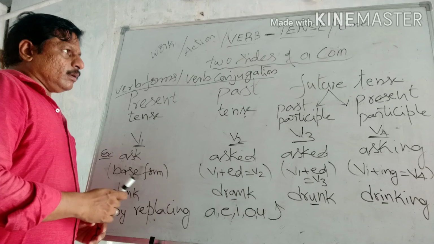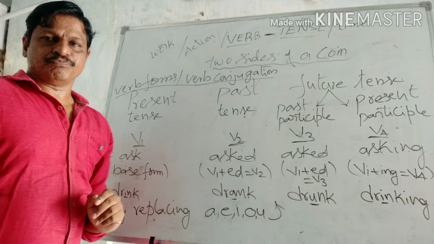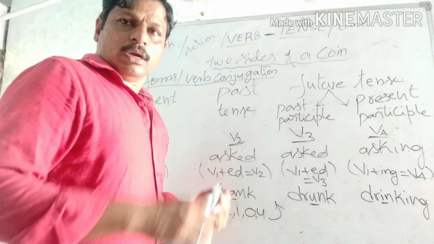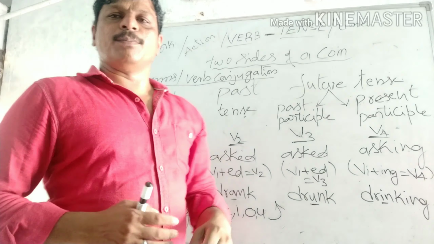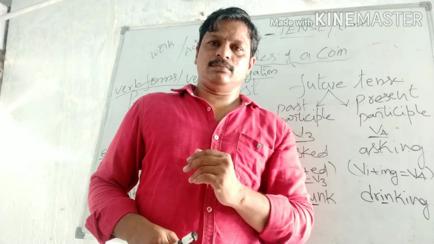So far we have seen verb and tense, meaning time. Time is divided into three parts: present tense, past tense, and future tense. Here, I would like to give you a beautiful example, a comparison for the verb.